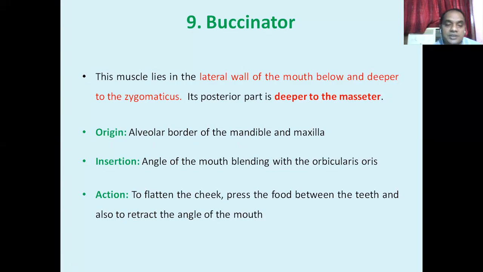Its action is that it helps flatten the cheek, presses the food between the teeth, and also retracts the angle of the mouth. It presses the food between the teeth for the purpose of mastication and helps to flatten the cheek.